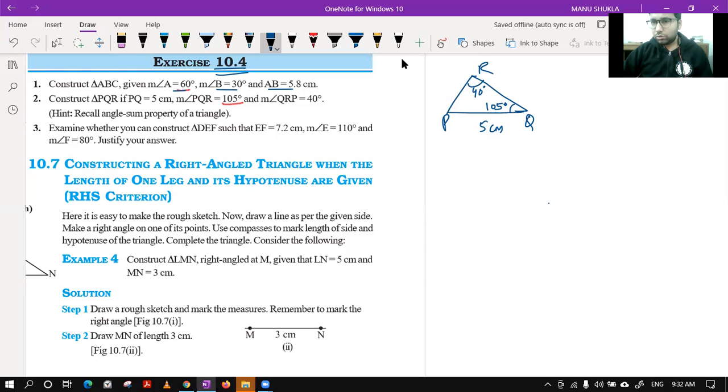Right now, sir, when will we draw the rough diagram in the working column in a program? No, you can draw it in the working column also, no issue.